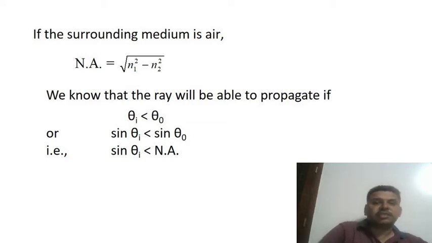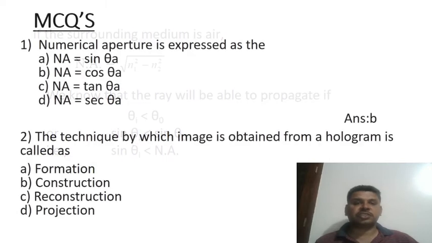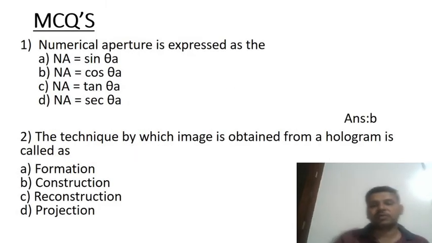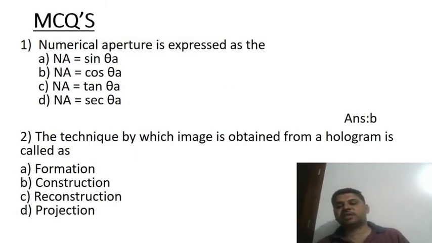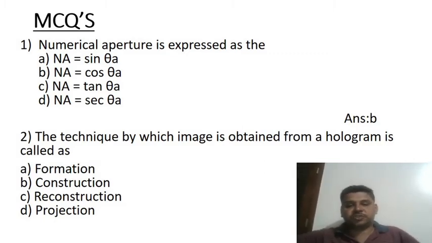We know that the ray will be able to propagate if theta i is less than theta naught, or sin theta i is less than sin theta naught. That is, sin theta i is always less than the numerical aperture. This is the way we express the numerical aperture.